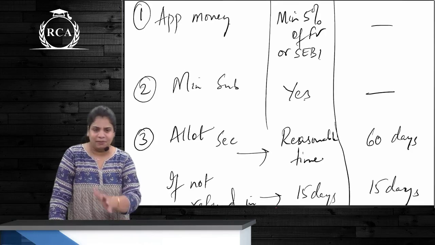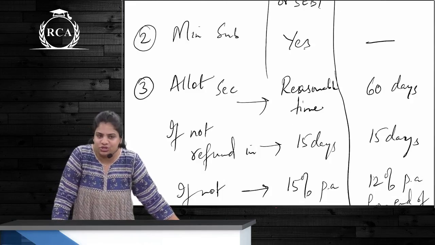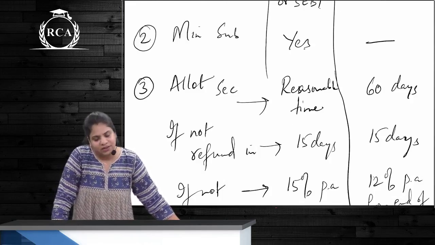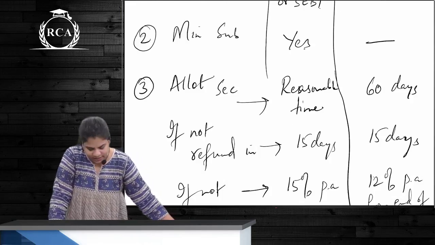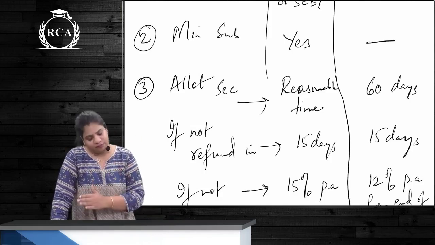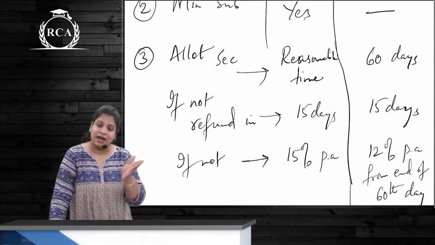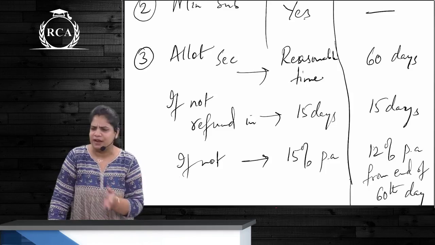Next one, for private placement again, there is no minimum subscription. Next one, for public issue, securities to be allotted within a reasonable time. For private placement, within 60 days. In public issue, if not, then refund within 15 days. If not, interest at the rate of 15% per annum from the end of the 15th day, that is from the 16th day.